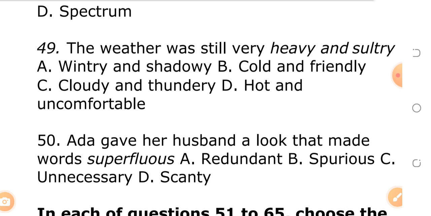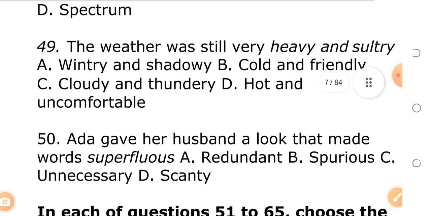B, cold and friendly. C, cloudy and thundery. D, hot and uncomfortable. The opposite meaning of the weather was still very heavy and sultry should be the weather was still very cold and friendly.